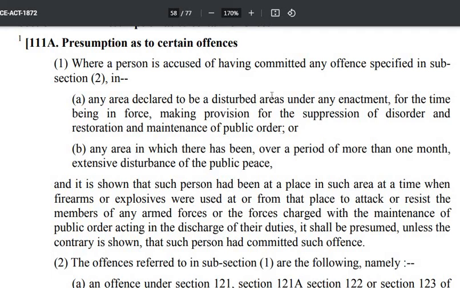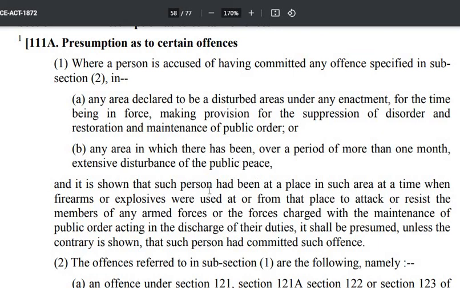Disturbed area, and for making provisions for suppression of disorder, डिसऑर्डर को सप्रेस करने के लिए, and restoration and maintenance of public order, and any area in which there has been over a period of more than 1 month extensive disturbance of the public peace was there,